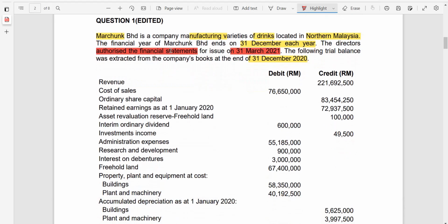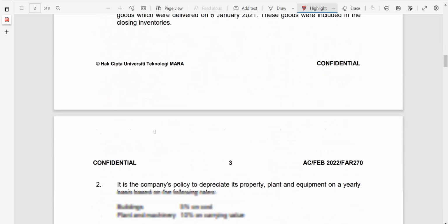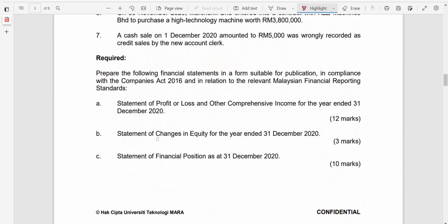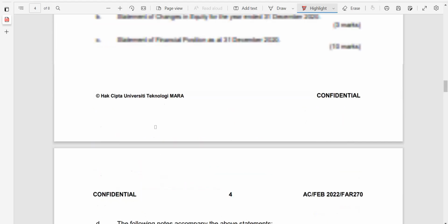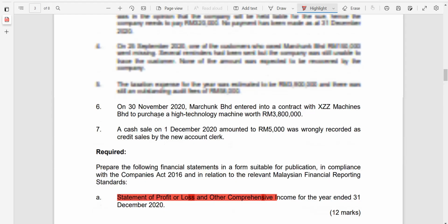As usual, before we look at the question, look at the requirement of what you are asked to do. You are asked to prepare the statement of profit or loss and other comprehensive income. Other comprehensive income is normally related to the revaluation surplus. Then the statement of changes in equity, the statement of financial position as at 31st of December 2020, and the notes to accompany the statements, which is the capital commitment in this question. You will notice there are no contingent liabilities, and there are 430 marks.